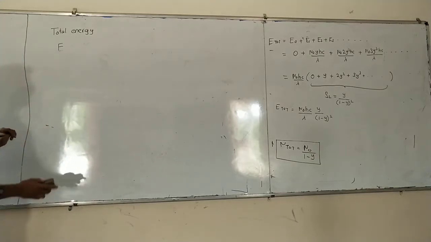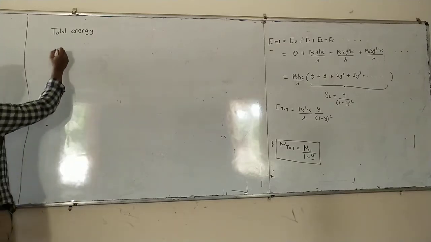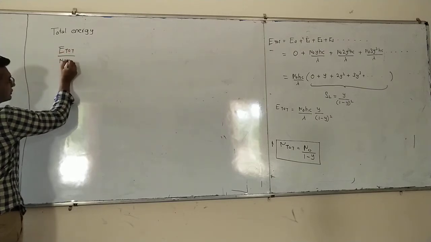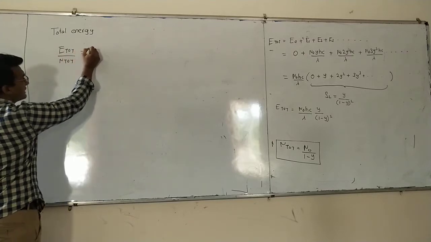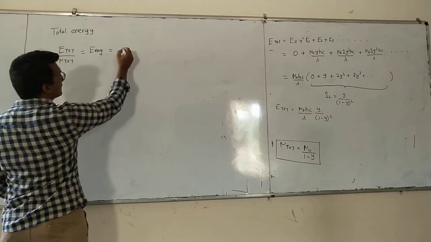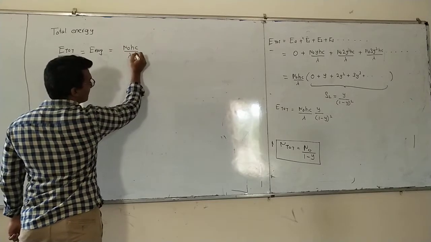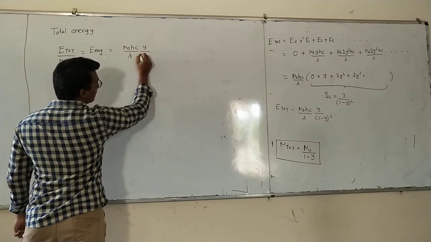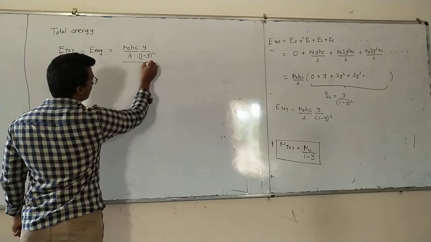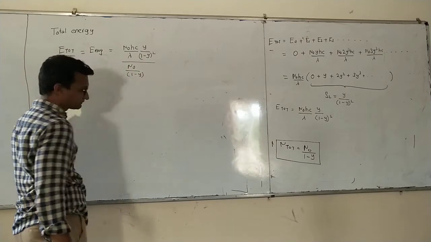So we have this total energy and we also have the total number of oscillators. So we will divide these two things, E total divided by N total. This will give us the average energy. So what do we have for E: N0 hc divided by lambda y divided by 1 minus y bracket square. In the denominator what do we have? N0 divided by 1 minus y.